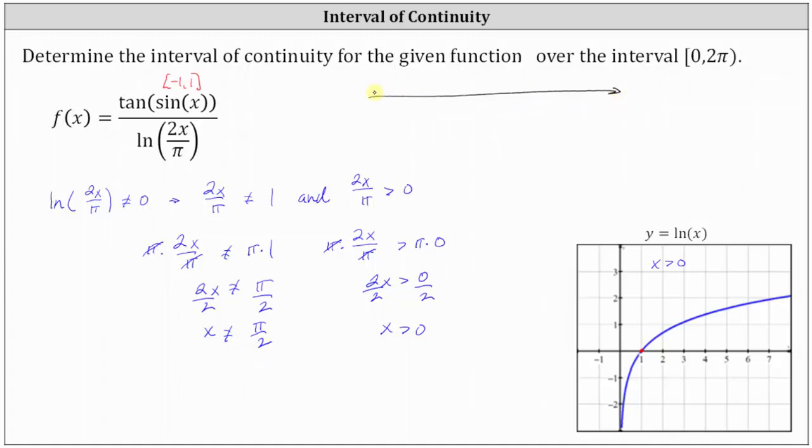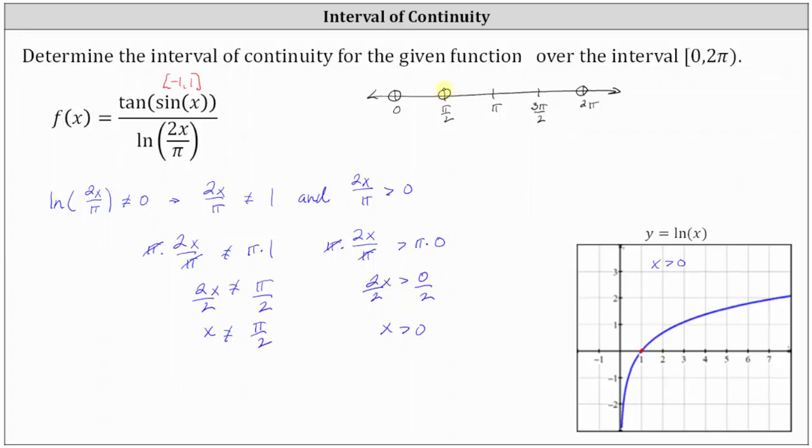The given interval is the interval from 0 to 2 pi radians. 0 is in the original interval, but one of the conditions for continuity is that x must be greater than 0, so we make an open point on 0. 2 pi is not in the interval, so we have an open point on 2 pi. We must also exclude pi over 2, so there's pi, there's 1/2 pi or pi over 2. If we wanted to, here's 1 1/2 pi or 3/2 pi. We must exclude pi over 2.